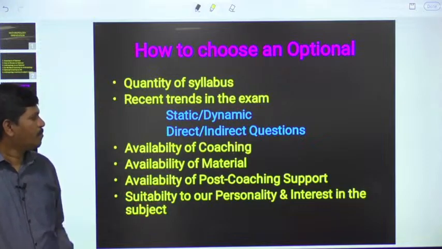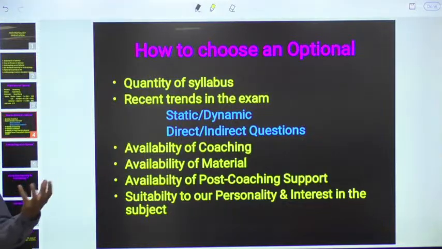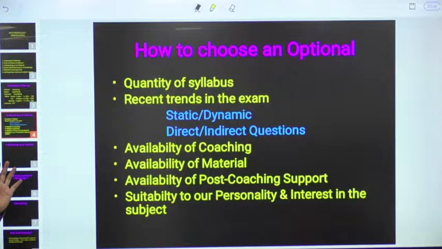And suitability of our personality with respect to the concerned optional, that means our interest. Say for example, if you hate biology and take anthropology as optional, you are not going to clear the exam. Why? Because here DNA will be there, nucleus will be there, cells will be there, we are going to study evolution like that. That's why your interest, your personality is very, very important. Some people have more interest in political affairs, administration. Some people have more interest in international relations. That's why our personality, our interest in different domains, is also very, very important.